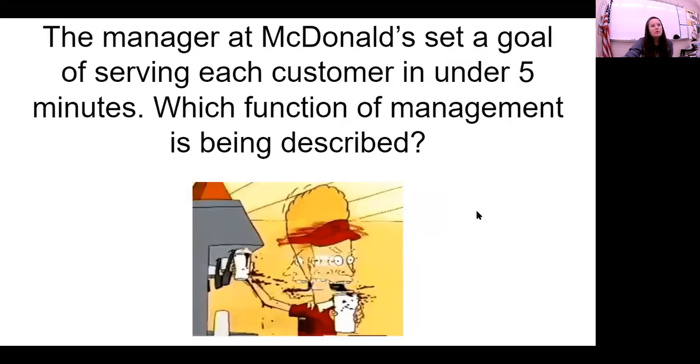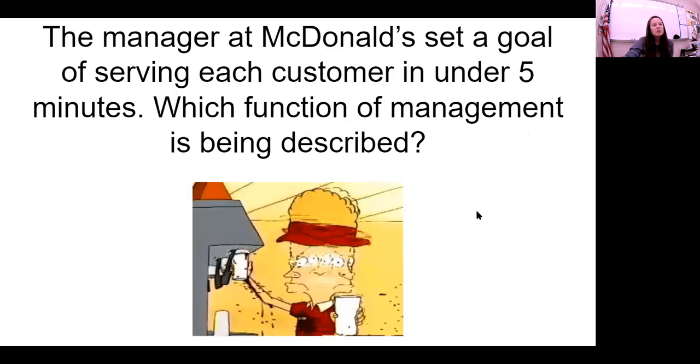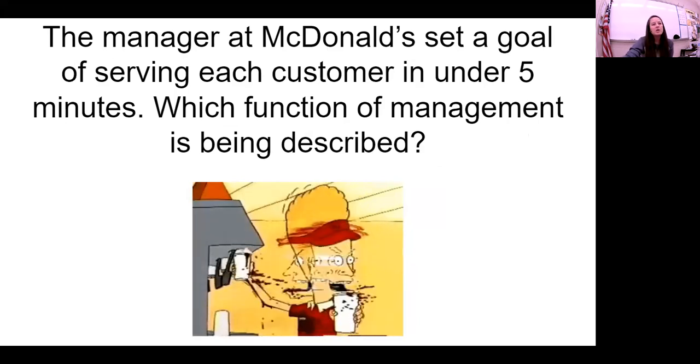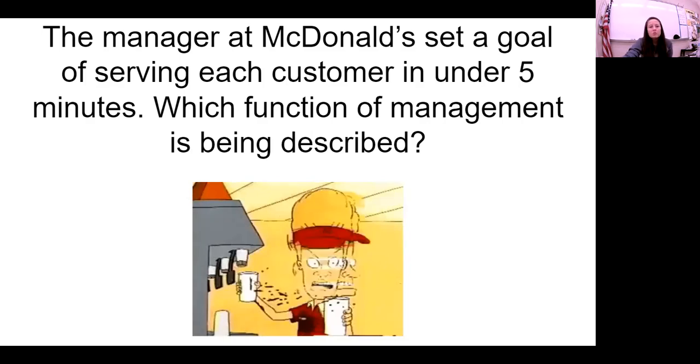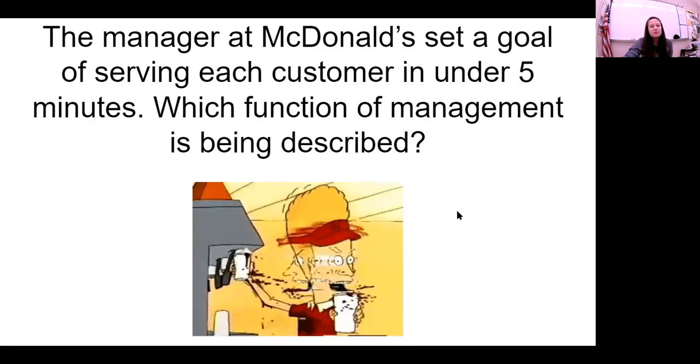The manager at McDonald's set a goal of serving each customer in under 5 minutes. Which function of management is being described? This is setting a goal. So this will be under the planning function.